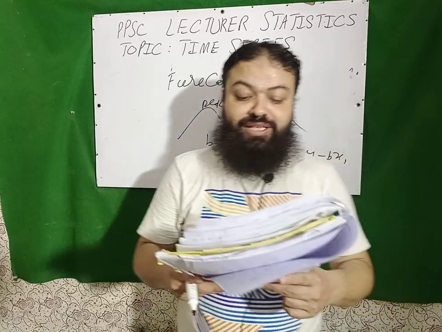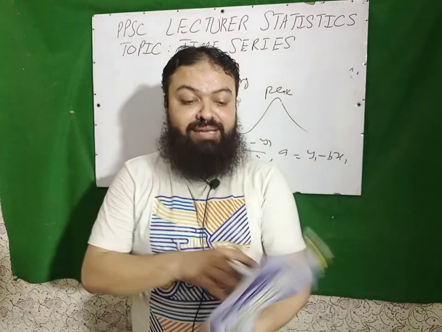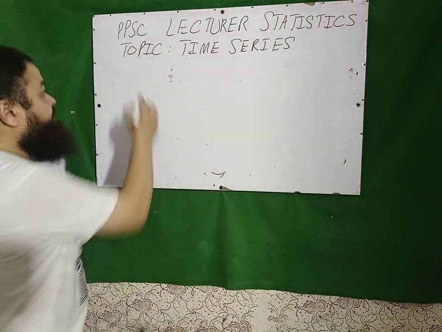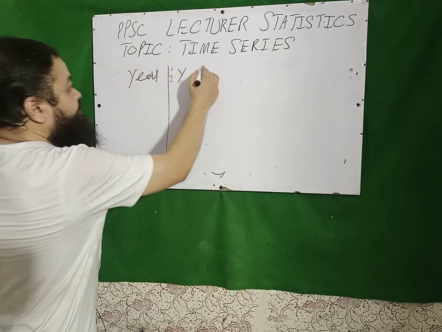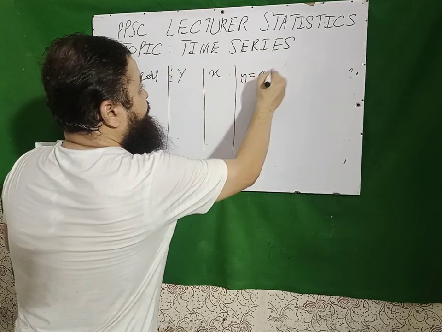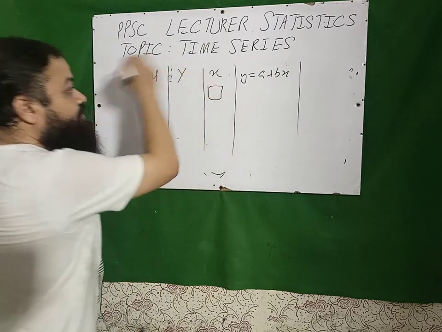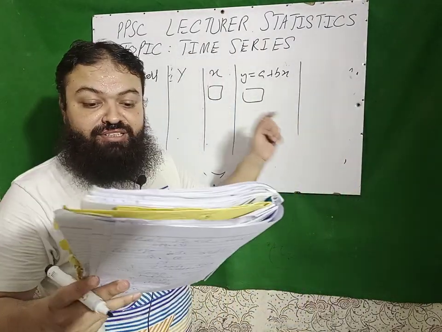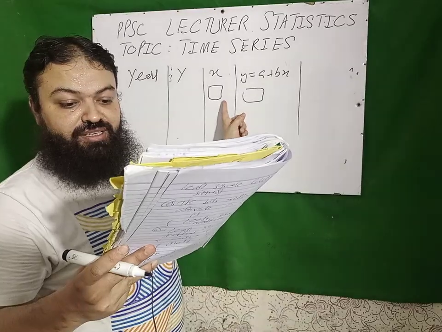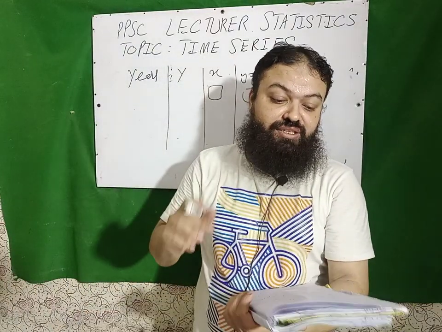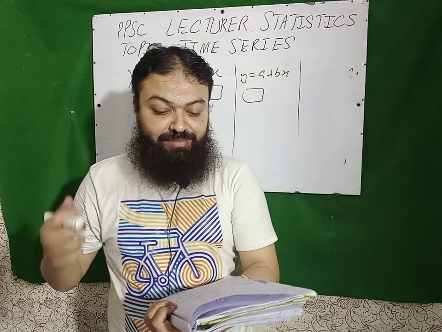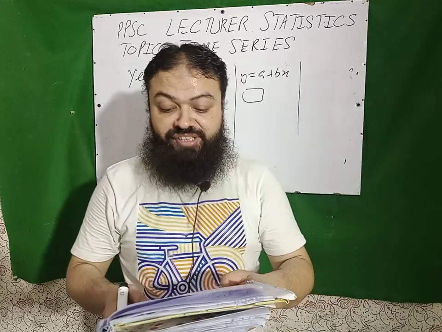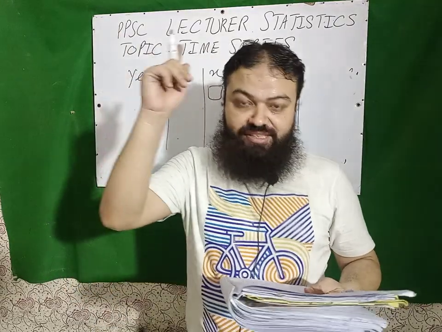Next, the method used for getting trend values for each given time point is method of least square curve fitting. What do we do in least square? We have years, we have y values, we have x values. We make the line y is equal to a plus bx, and then for every single value of x, we have the value of y. So what did we learn? The method used for getting the trend values for each given time point is method of least square curve fitting. Next, the best method to estimate alpha and beta is least square method. Next, least square method of fitting a curve is most exact. Out of 4, it is the most exact one.